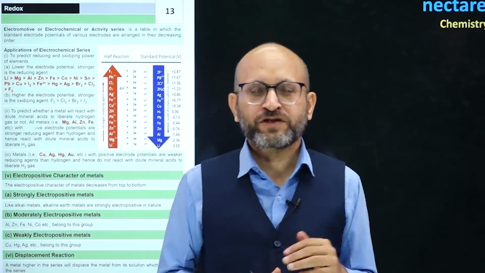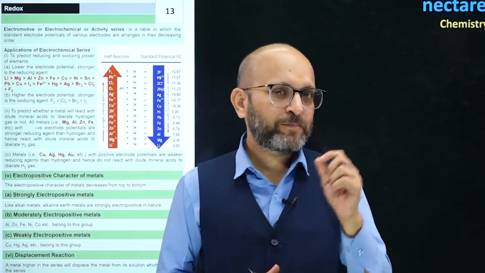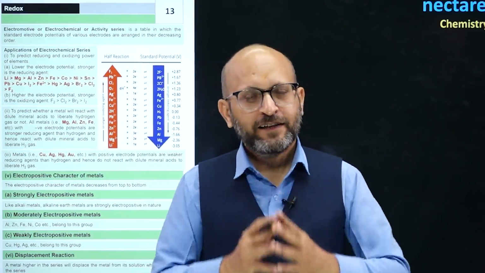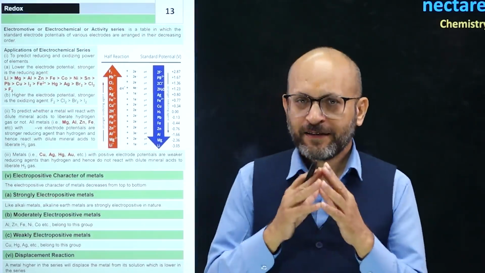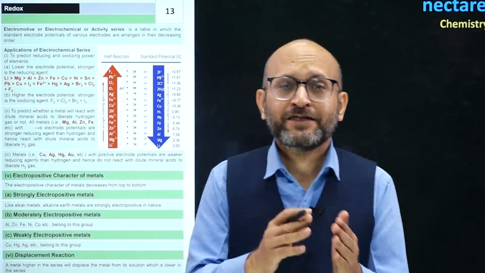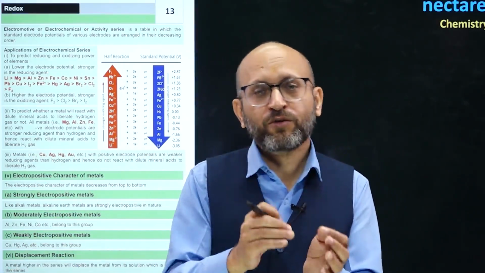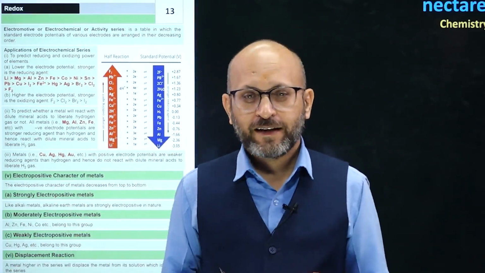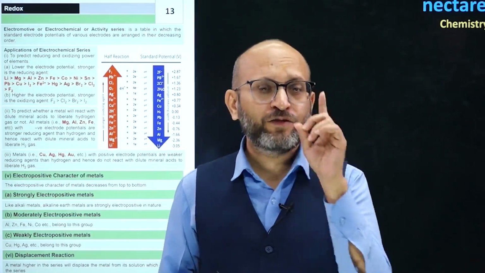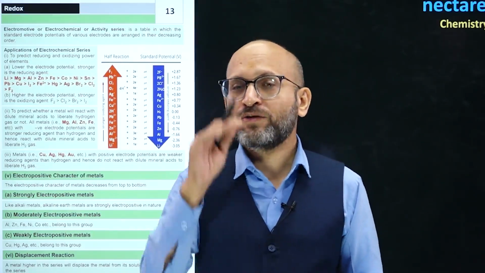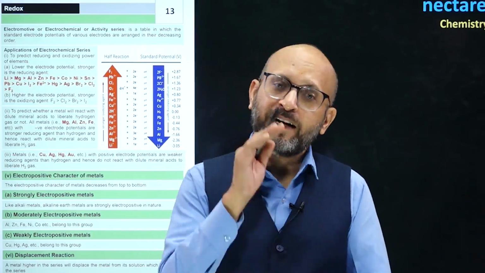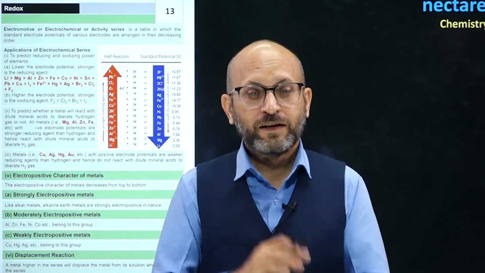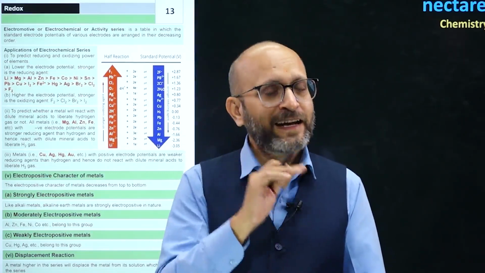So the electrode potential for fluorine is highly positive, whereas metals such as lithium, sodium, magnesium, zinc have a tendency to lose electrons. So they want to get oxidized. They do not want to get reduced, right? They do not have a tendency to get reduced. So their reduction potential value is very low. In fact, the standard electrode potential is zero for hydrogen and negative for metals.